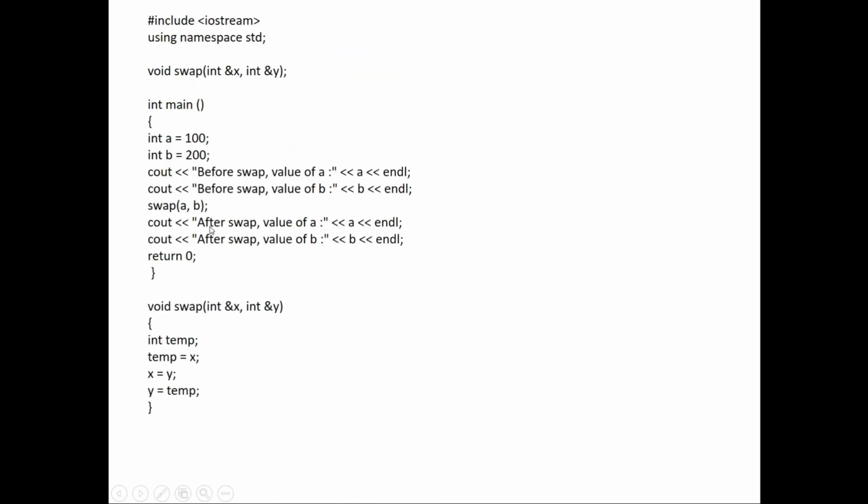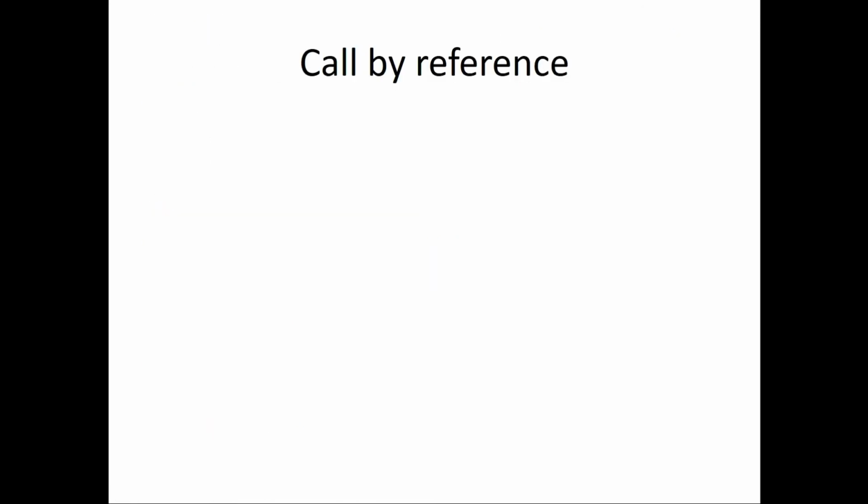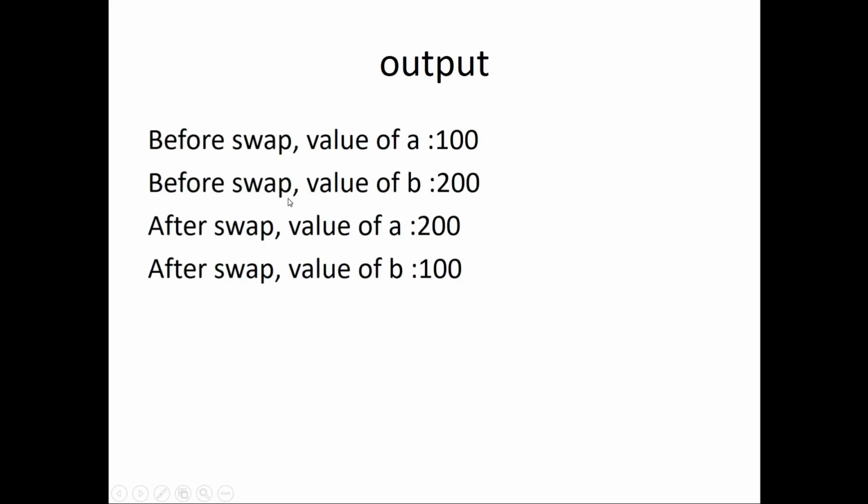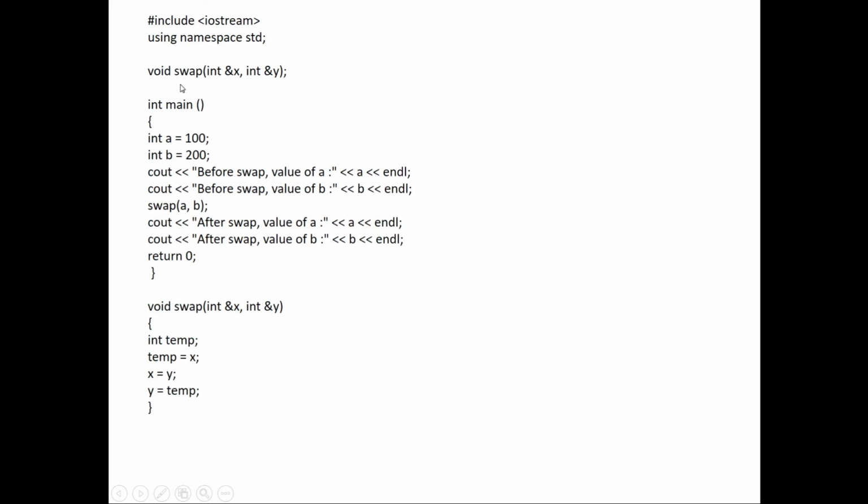Okay, so now what is call by reference? Coming to a simple swapping program. Here you can see there is a function named swap. But my compiler always comes to int main. Here you can see A is assigned a value of 100, B is 200.